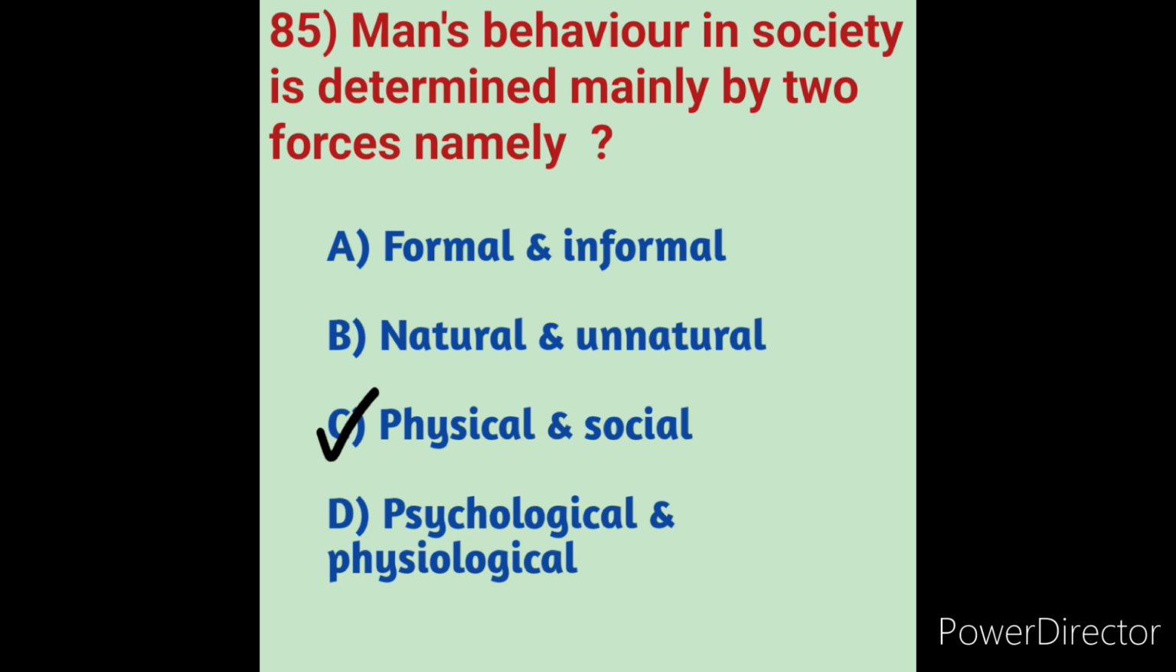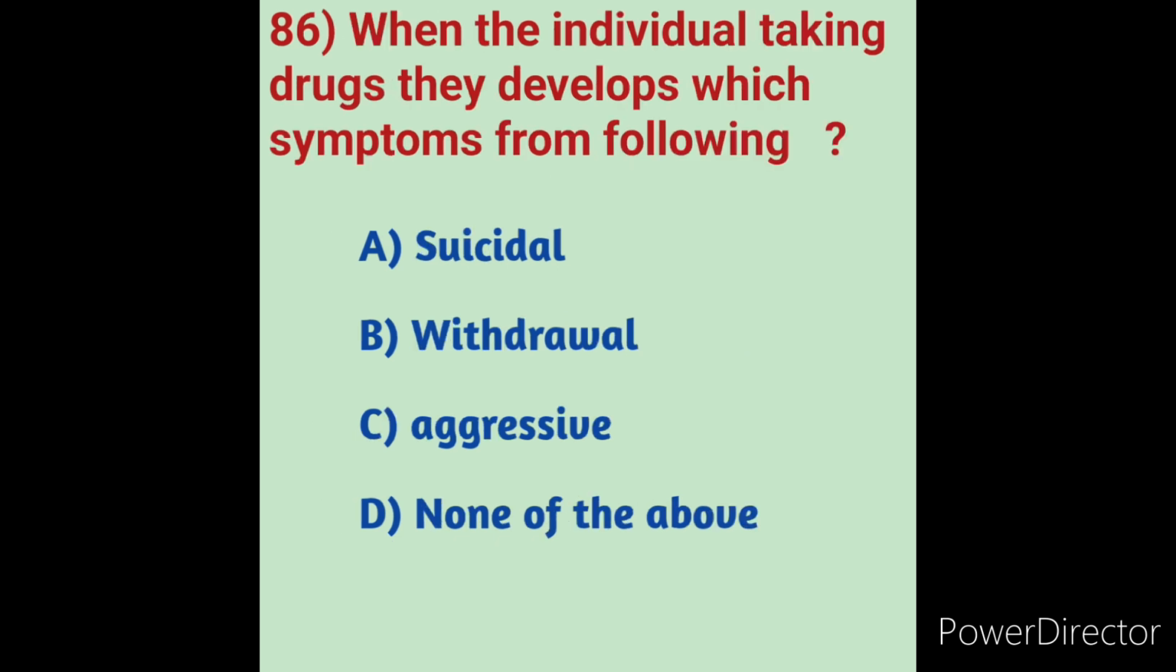So here in this option, option C is the correct answer. Next we will move on to question number 86. When the individual takes drugs, they develop which symptoms from the following options? Option A suicidal, option B withdrawal, option C aggressive, option D none of the above.